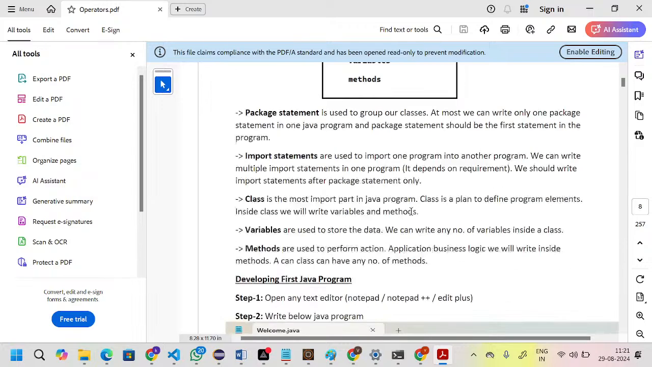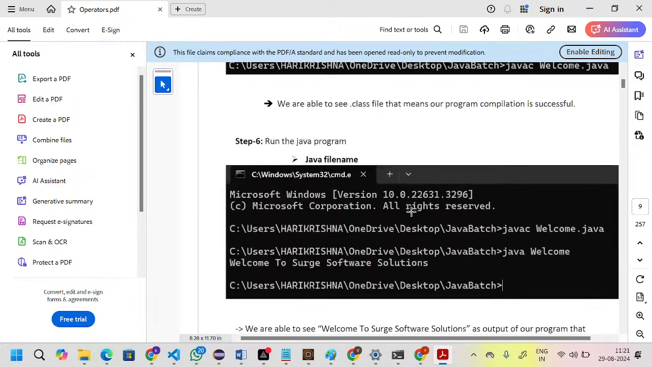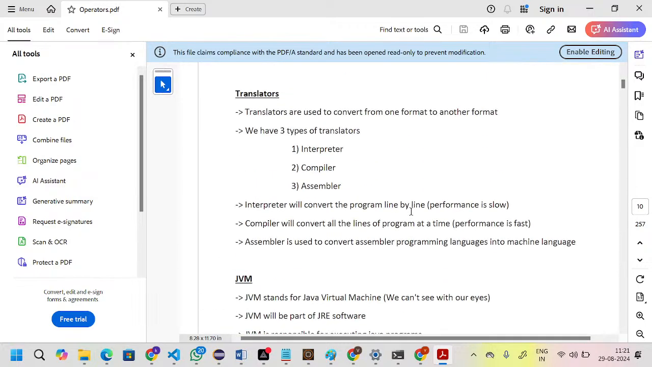So these are the topics we did in the last session. Translator. If you see, can you all please read this statement? Translators are used to convert one format to another format. Next, we have three types of translators. What are the three? Interpreter, compiler, assembler.